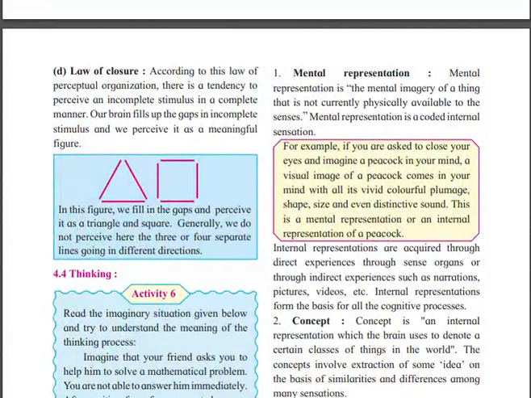Mental representation is a mental image of a thing that is not currently physically available to the senses. It is a coded internal representation. Internal representations are acquired through direct experience through sense organs, or through indirect experience such as narration, pictures. Right now you are sitting and you are listening; that is your internal representation. Indirectly, if I say you are sitting at Mount Everest right now, that is also your internal representation.